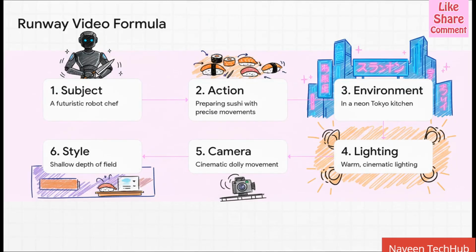For something like Runway Gen-3, you obviously have to describe motion. But look at how it's layered. You start with your subject, then you describe the action they're performing, you place them in a specific environment, and then, and this is so important, you direct the lighting and the camera movement. Every single layer is another clear instruction for the AI to build that scene over time.